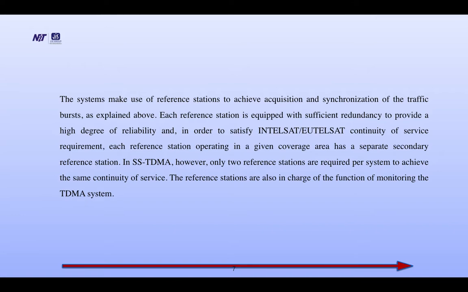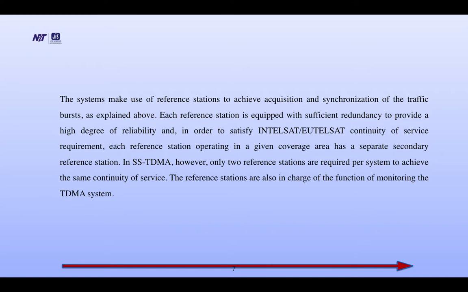The system makes use of a reference station to achieve acquisition and synchronization of the traffic bursts as explained above. Each reference station is equipped with sufficient redundancy to provide a high degree of reliability, and in order to satisfy Intelsat, Eutelsat continuity of service requirements, each reference station operating in a given coverage area has a separate secondary reference station. In SS-TDMA, however, only 2 reference stations are required per system to achieve the same continuity of service.